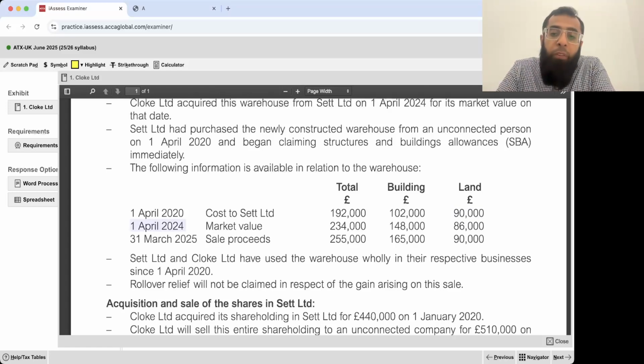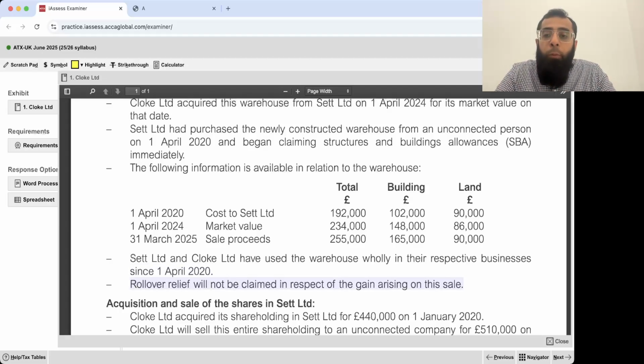On 1st April 2024, its market value was 234,000. On 31st March 2025, its market value was 255,000. Set Limited and Cloak Limited have used the warehouse wholly in their respective business since 1st April 2020. Okay. Rollover relief will not be claimed in respect of the gains arising on this sale.